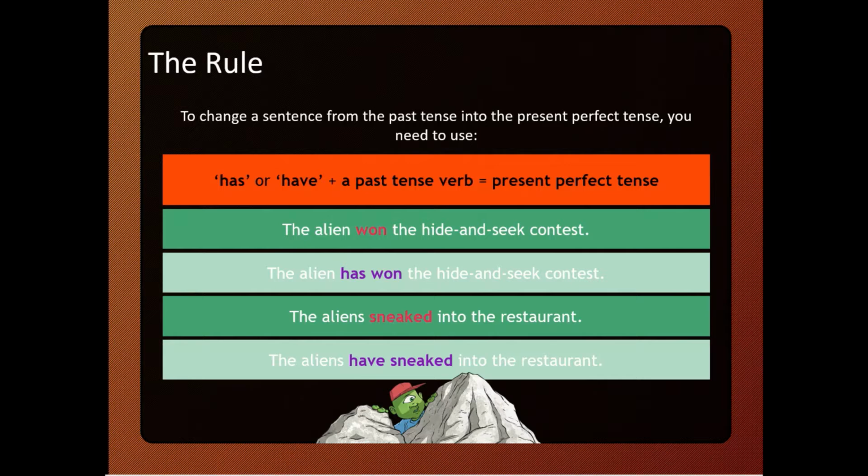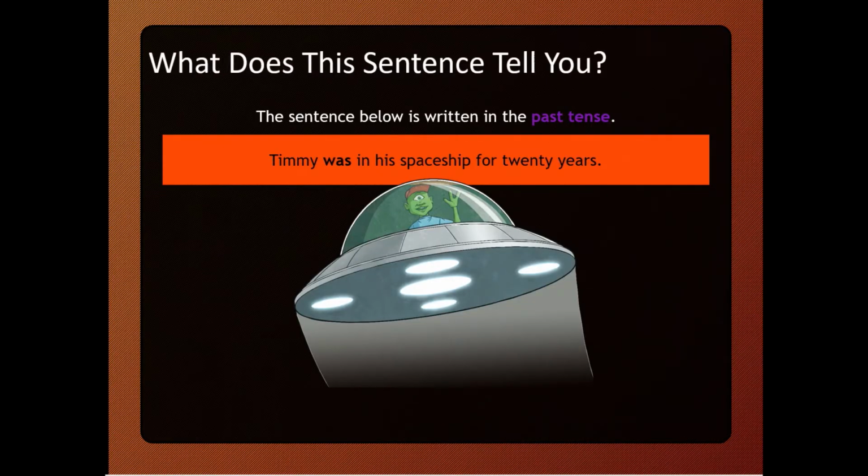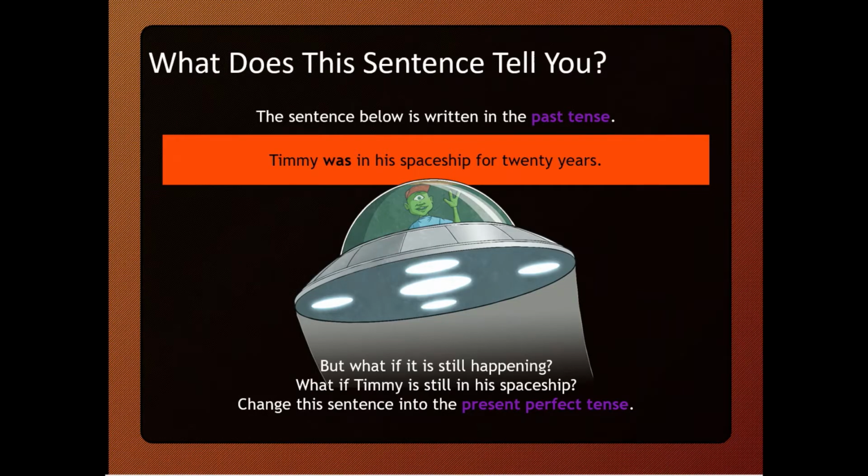The airline won the hide and seek contest. The airline has won the hide and seek contest. The alliance sneaked into the restaurant. The alliance have sneaked into the restaurant. So what does this sentence tell you? Actually, this sentence is written in the past tense.